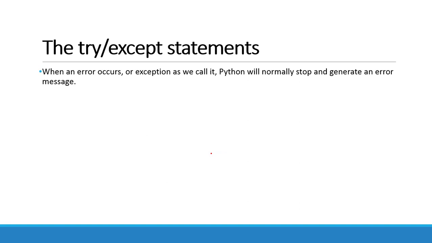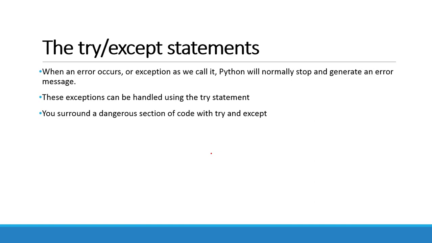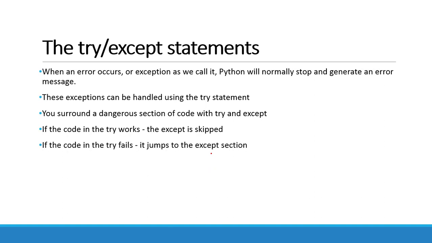When an error or exception occurs, Python will normally stop and generate an error message. This exception can be handled using the try statement. So it is good practice to surround a dangerous section of the code with try and except statements. If the code in the try works, the except is skipped. And if the code in the try fails, the code in the except will be executed. So the dangerous section of the code we need to enclose within the try and except statements.